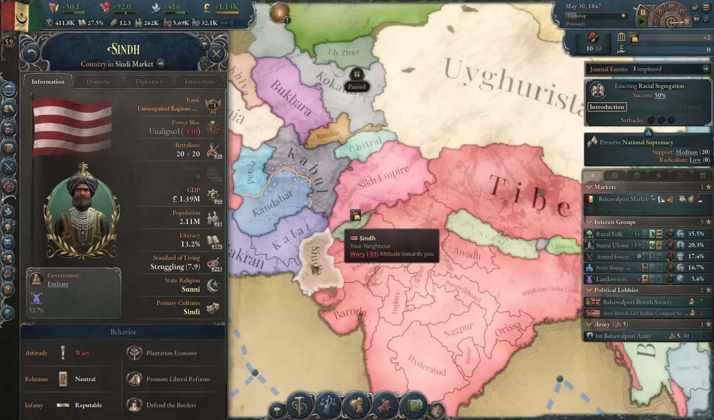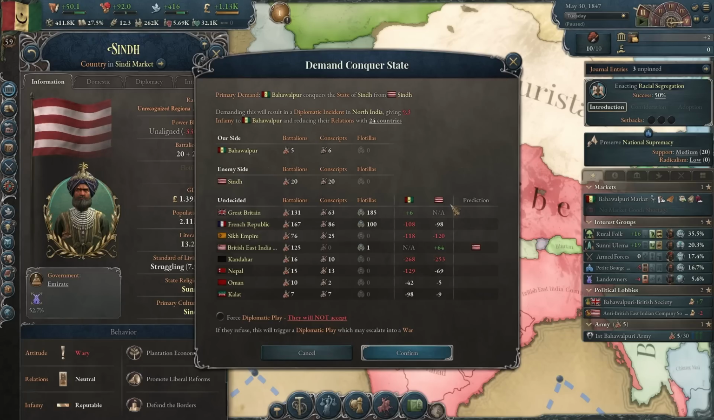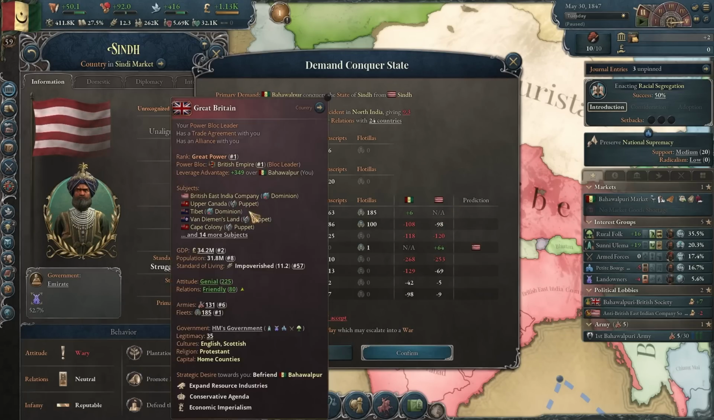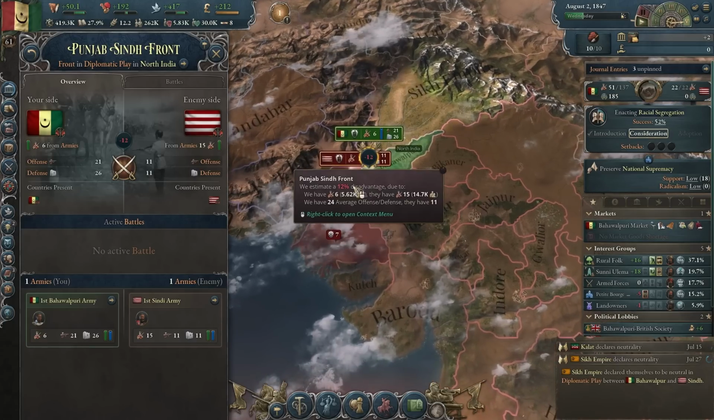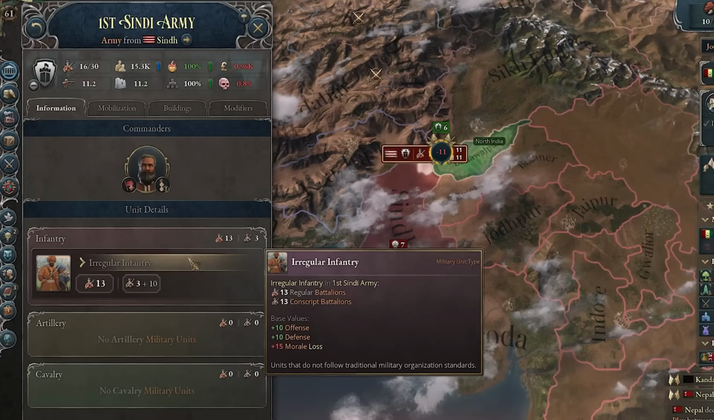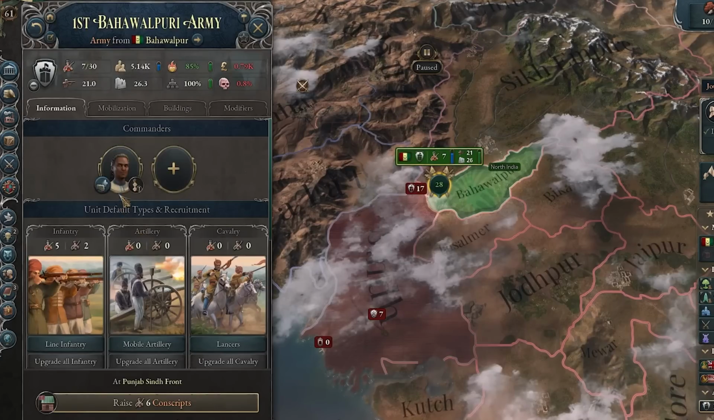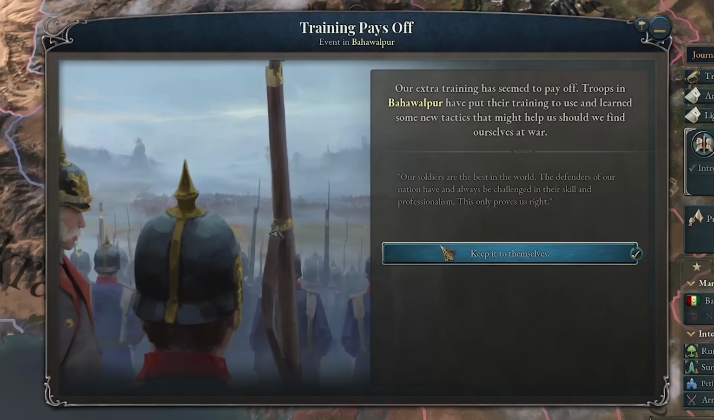Now you know what this means? It means I could attack Sindh and the British will support me. However, Sindh has a defensive pact with the British East India Company. But it doesn't matter because Britain is their overlord. Okay, let's call them in. There we go. Although I'm not too sure the British can send troops here, so we'll have to hold those guys on our own. However, they are just irregular infantry. Oh yeah, we're fine. I think we might even be able to push against them ourselves. We don't even need Britain. Training pays off. Oh yeah, it does.